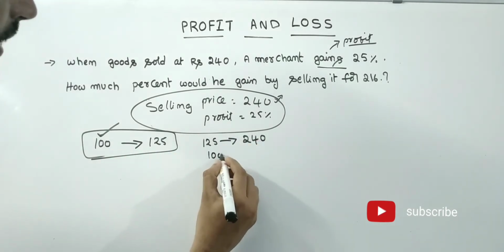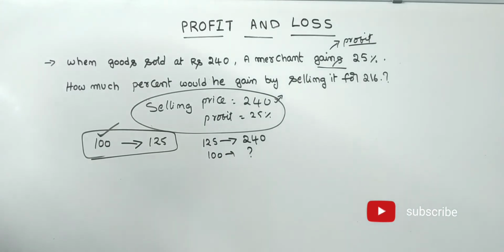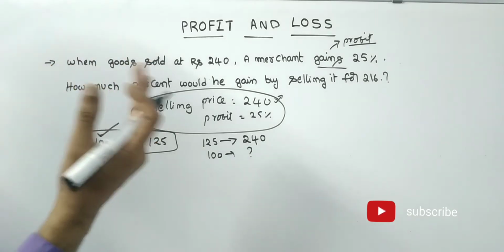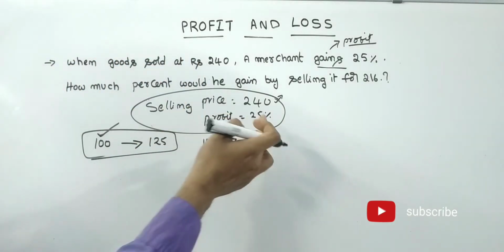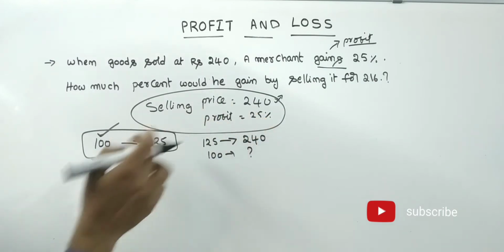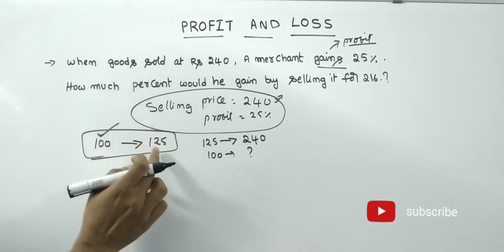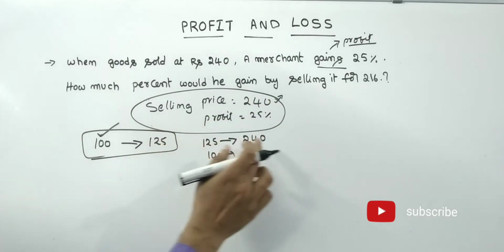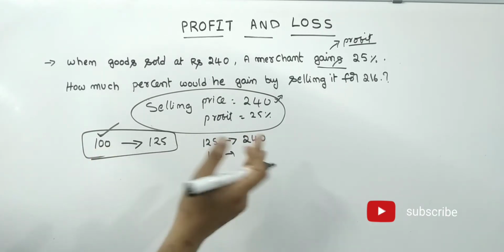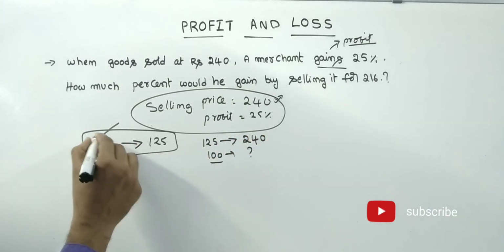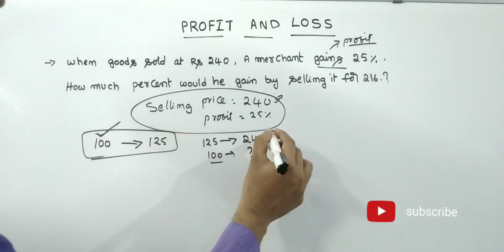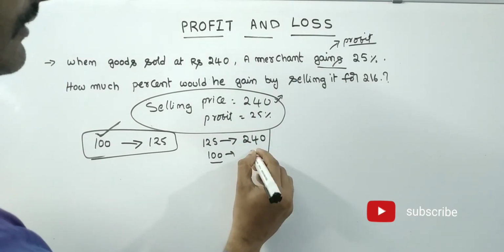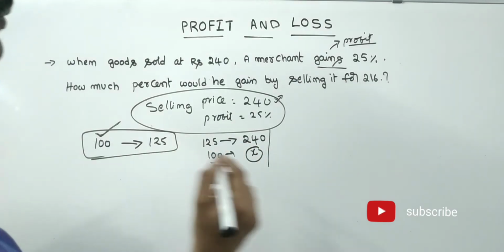Then 100 percentage is how much? See friends, we should always compare the cost price with 100, then we will get it easily. On 100, he got 25%. That means 100 becomes 125. But actual cost is how much? 240. That means 125 percentage equals 240. Then 100 percentage is what? What is 100? Actual cost price. Then you go for cross multiplication. Here we don't know that, so we will assume it as x. What is x? Actual cost price.